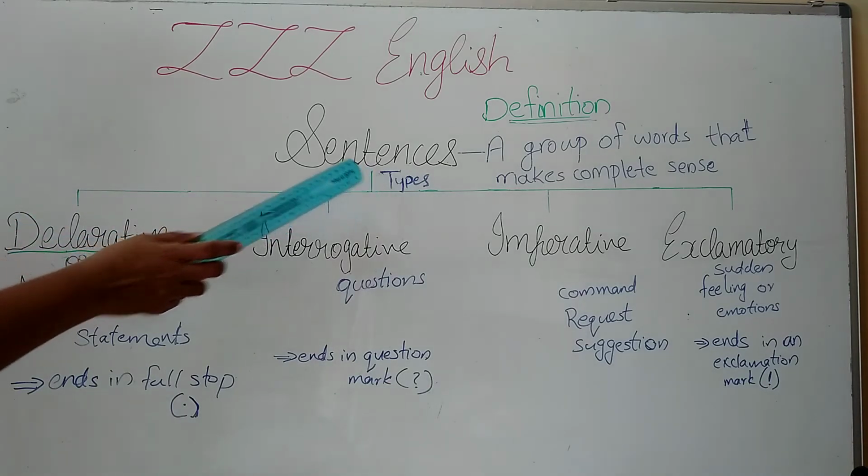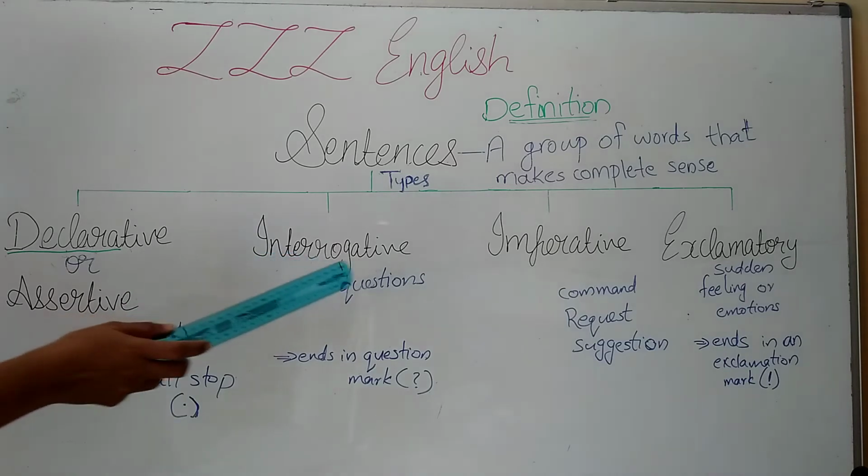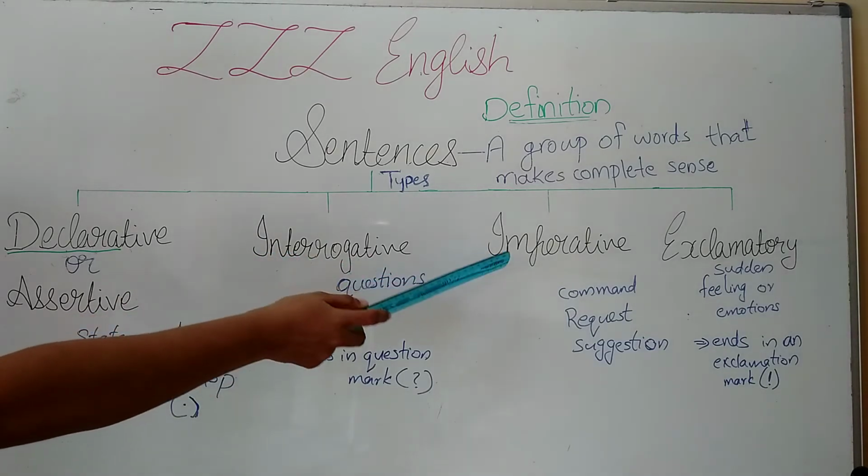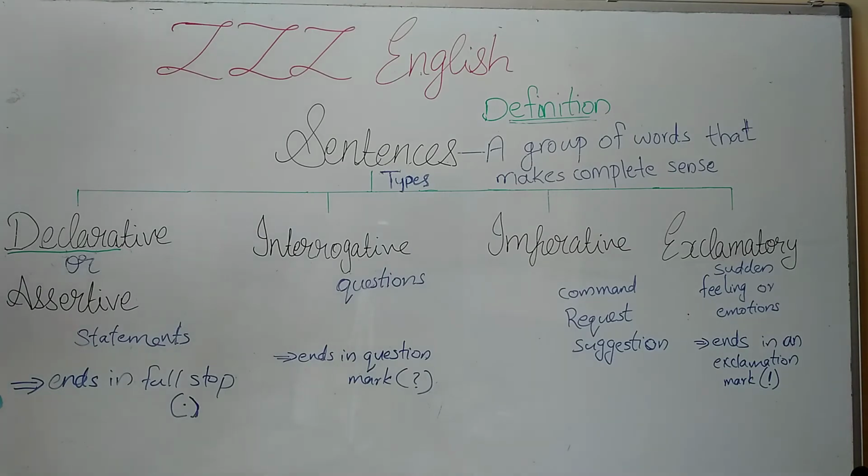There are four main types of sentences. First one, declarative or assertive sentences. Second one, interrogative sentences. Third one, imperative sentences. Fourth one, exclamatory sentences. So, what is a declarative or assertive sentence?